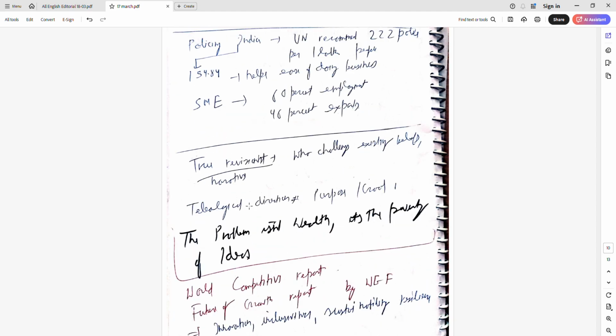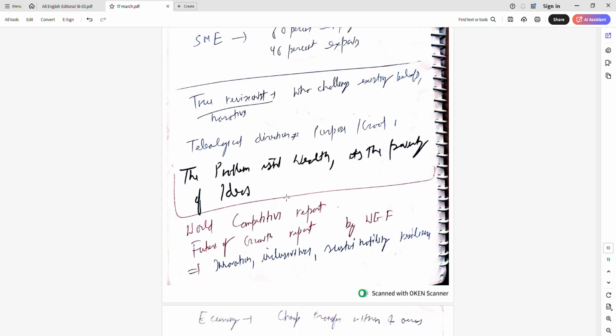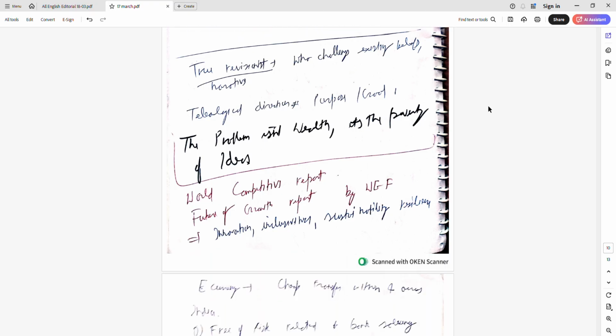Who is a true revisionist? A true revisionist is someone who is able to challenge existing belief narratives. If you feel that something is not right, that there is a problem, that is a true revisionist. Teleological direction is like moving in a purposeful direction. The problem isn't wealth, it is the poverty of ideas. Such a good line, no?